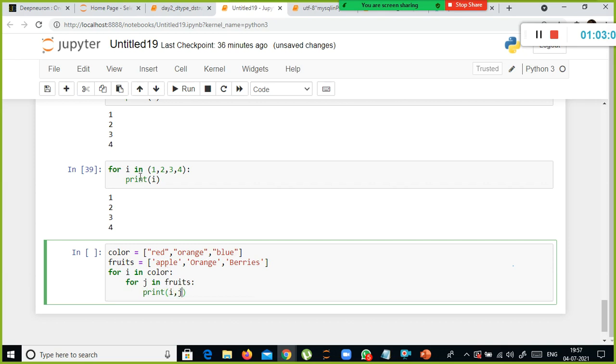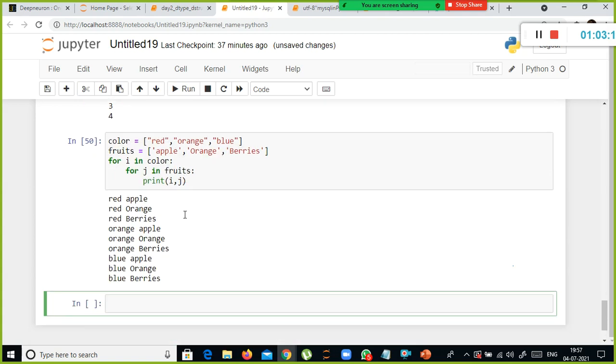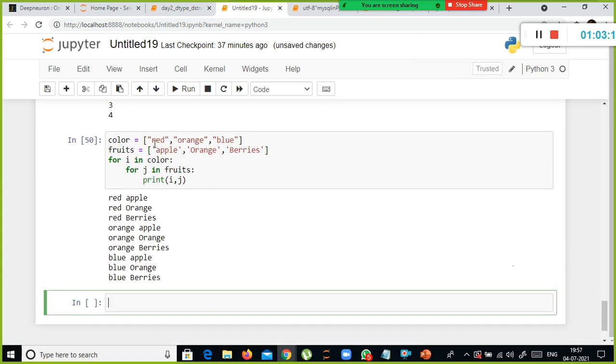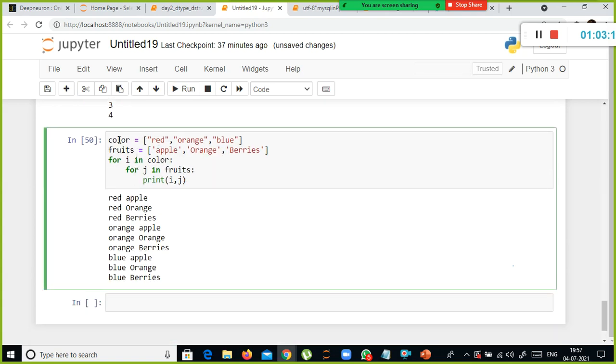So what will happen here is, for each and every color, it will print these values. Look here. First, this is your outer loop, this is your inner loop. The outer loop will take the first value, red, and then the control will come to the next for statement. So for red, it will print this 3 times.